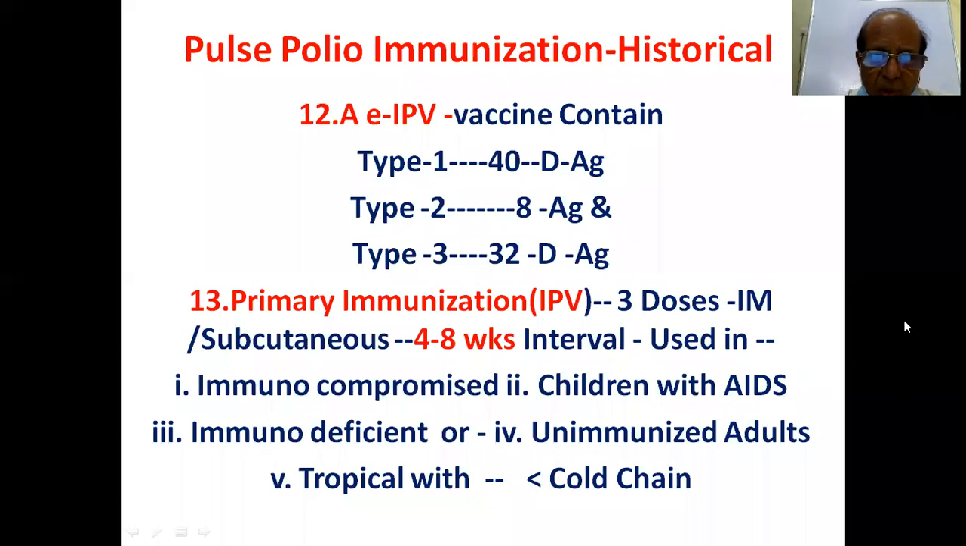the inactivated polio vaccine, used in immunocompromised, children with AIDS, immunodeficient, or unimmunized adults, and in the tropics with less cold chain. Because in the tropics, with high temperatures, the cold chain is very difficult to maintain. So primary immunization of 3 doses with IPV will be given to the immunocompromised, mainly immunodeficient, unimmunized adults.